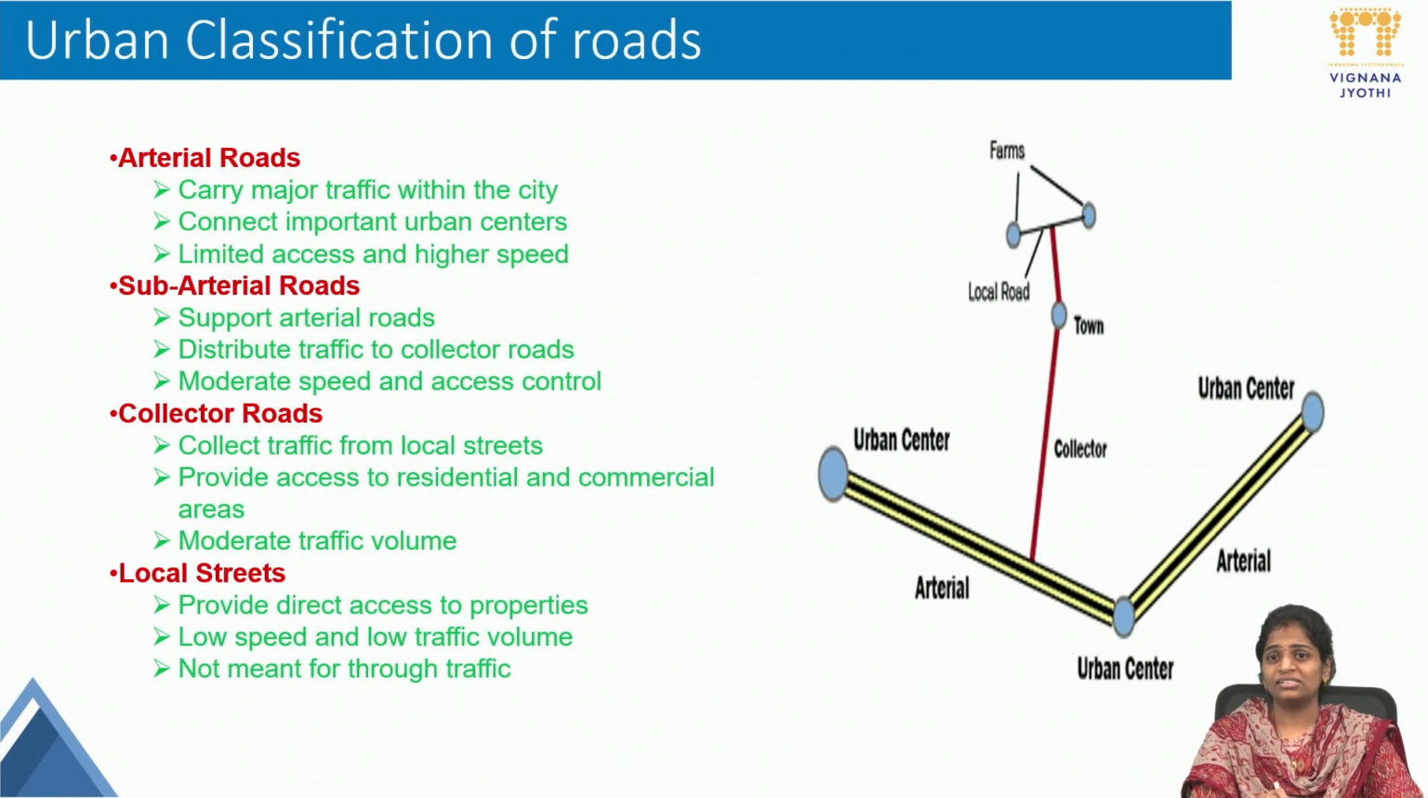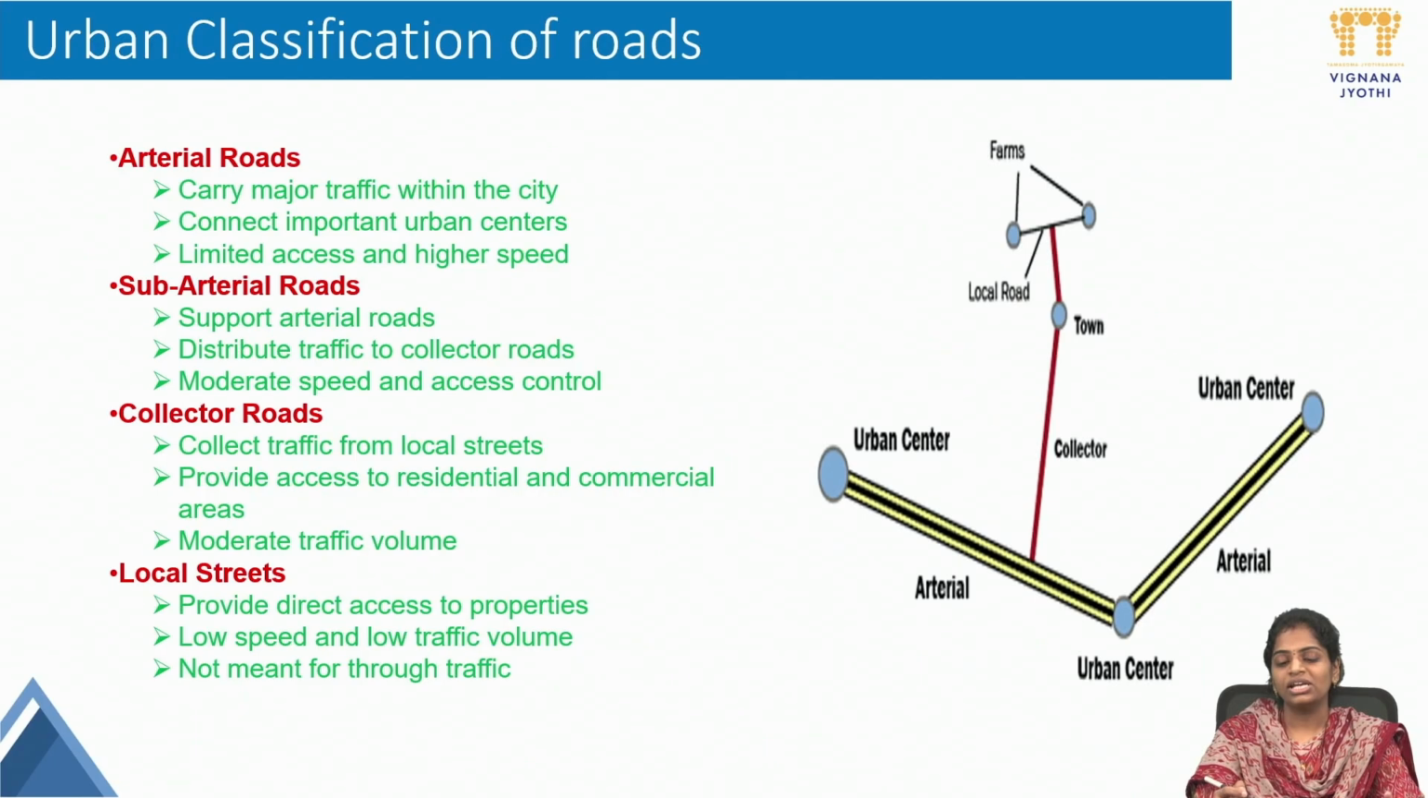Okay. Next, after the national highways and expressways are constructed, we come into the city: the urban classification of roads. Urbanization is what happens inside the city. These are arterial roads, subarterial roads, collector roads and local streets. Arterial roads carry major traffic within the city. These connect urban centers, with limited access and higher speed. They carry the major traffic inside the city, and they have connection with the national highways also.